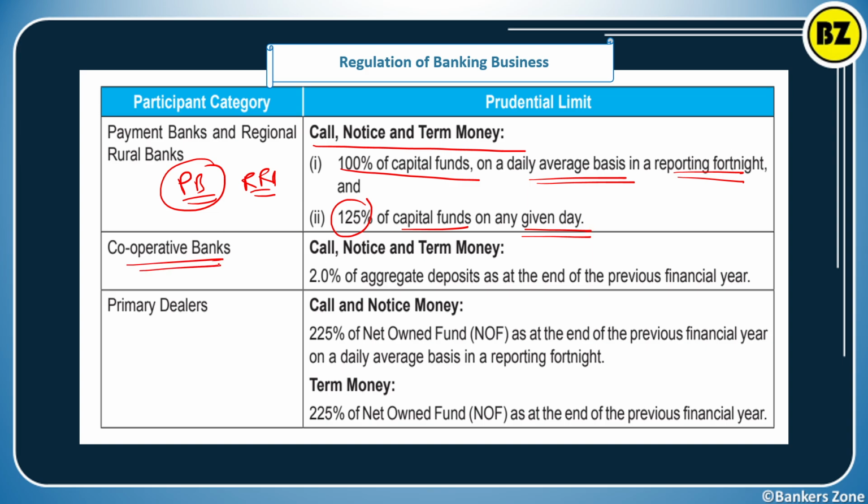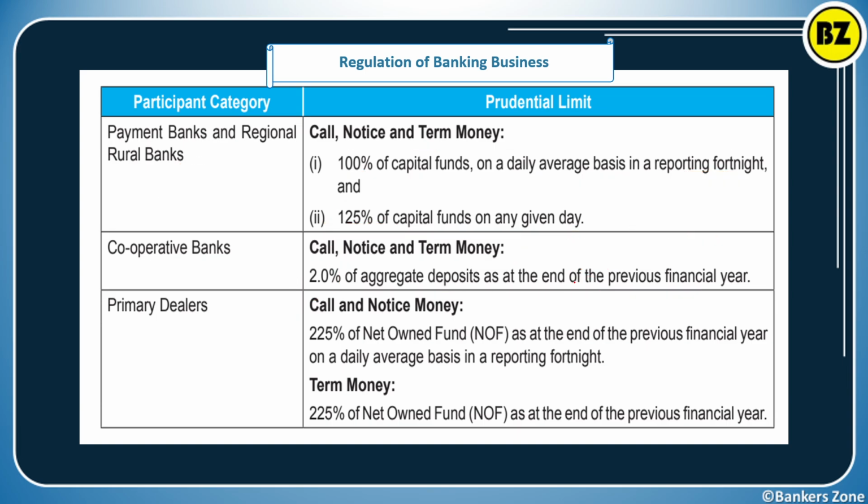For cooperative bank, what is the limit? For call, notice and term money, they have 2% of the aggregate deposit at the end of the previous financial year. For example, if in the previous financial year they had aggregate deposits of 300 crores, only up to that 2% they can deal in the money market. So it will be only up to 6 crore in the form of call, notice or term. It is very easy to remember: cooperative bank, simply 2%.